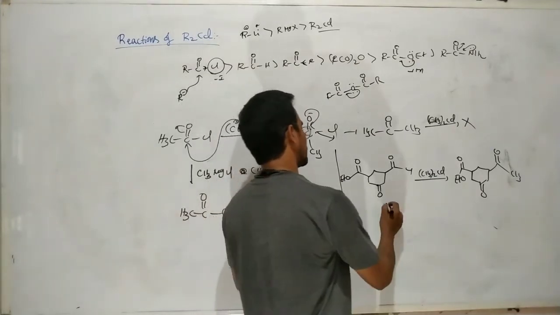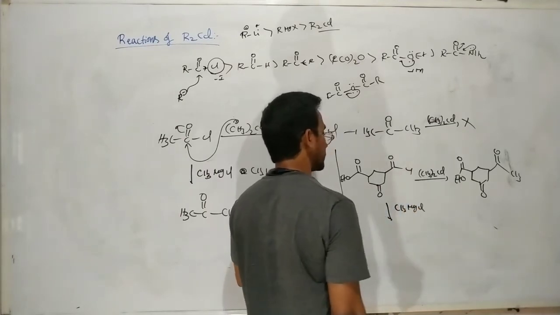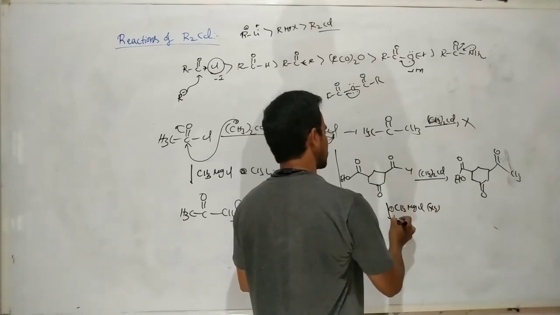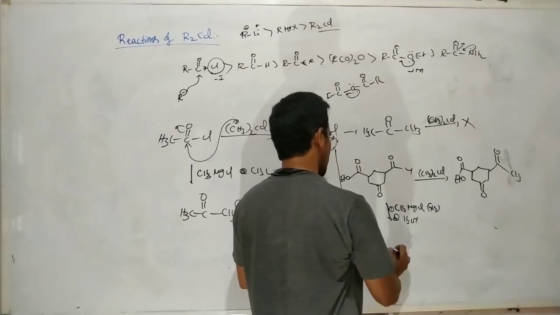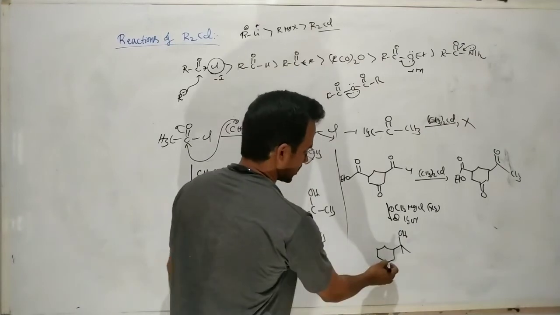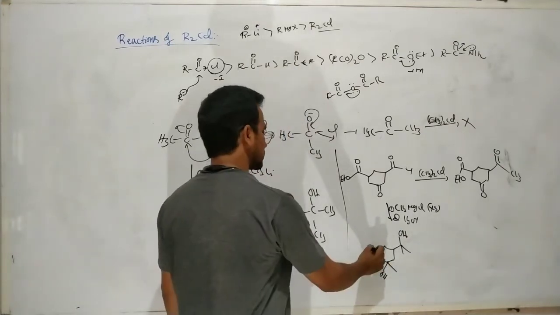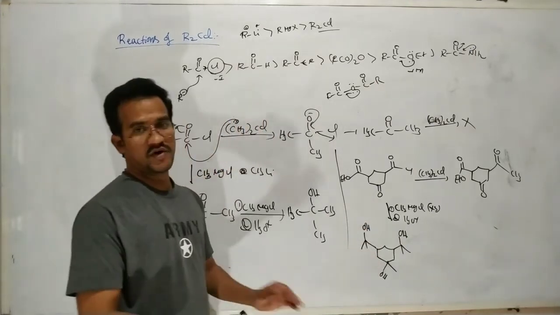Or suppose this is reacted with excess methyl magnesium chloride, followed by hydrolysis. The product is this one: the acid halide consumes two equivalents of the methyl, the ketone consumes one equivalent of the Grignard reagent, and the ester also consumes two equivalents. That is the final product.